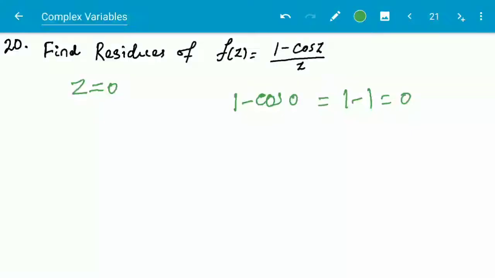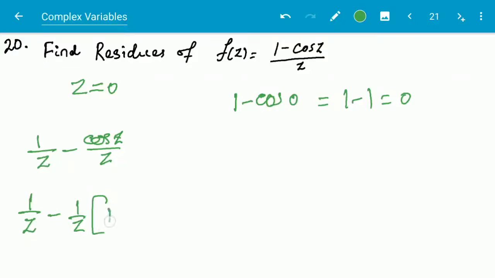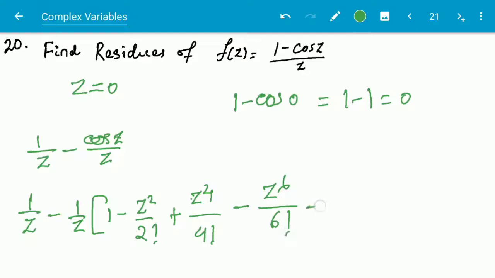So in this type of case we have to expand the function in terms of a Laurent series. So the function can be represented by 1/z − cos z/z, and I can write it as 1/z − (1/z) cos z, where we expand cos z = 1 − z²/2! + z⁴/4! − z⁶/6! and so on.